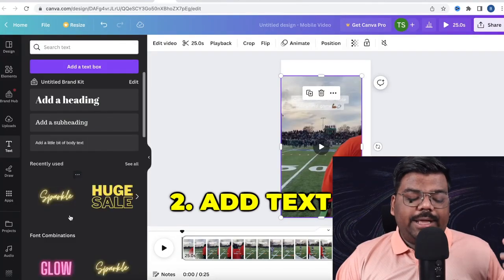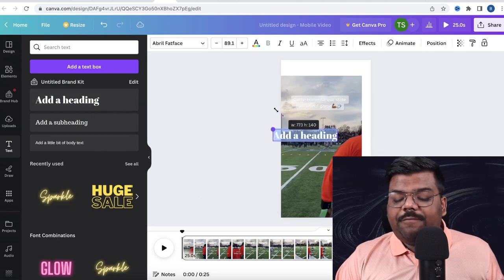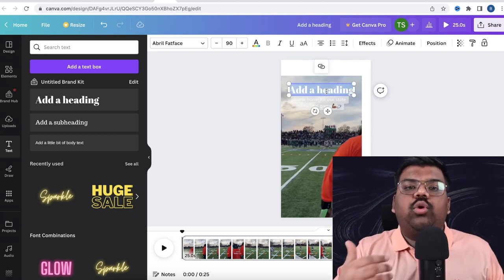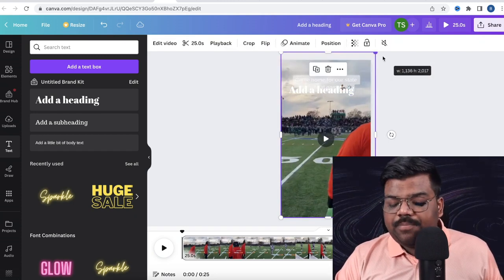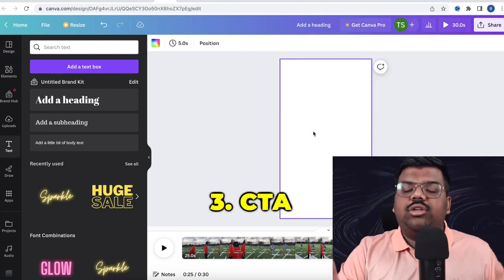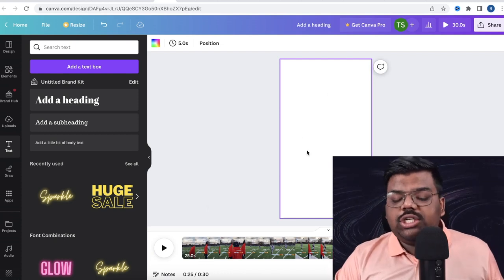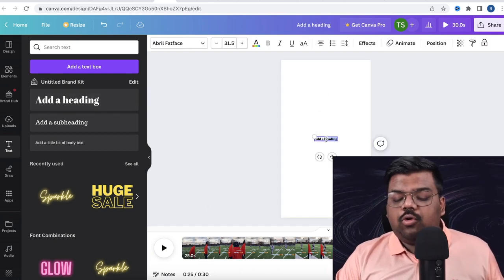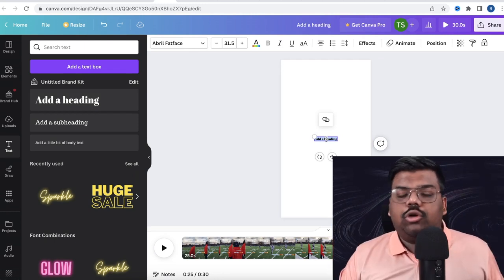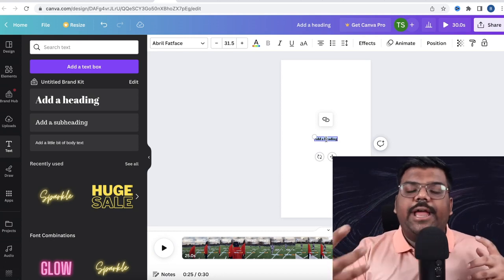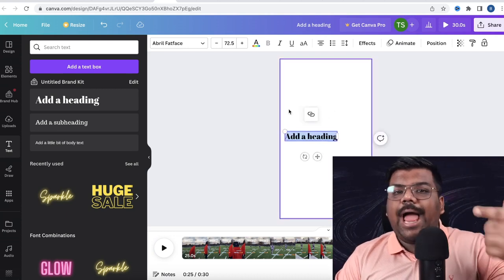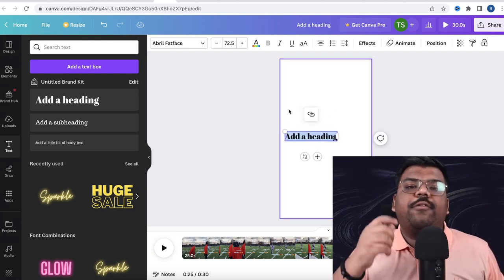Secondly, you can add some text like the world's greatest NFL play, the world's best music event, things like that according to your event, according to the video. You can add text. Along with that, click over here on the plus icon, and over here you can add your call to action, that is your product. So you can upload a t-shirt design over here and add a text like to purchase the product, link in the description box, to support your fan, link in the description box, to support your music artist, to support your NFL team, link in the description box, buy now. So this is how you can combine a few videos together, add a text, add a call to action, and you will be safe from copyright.